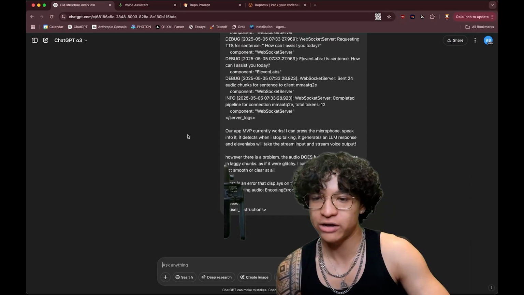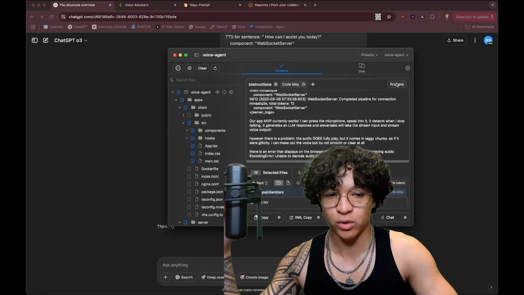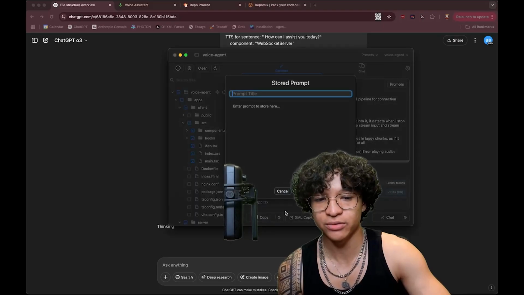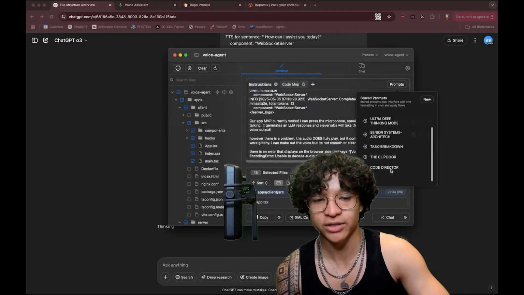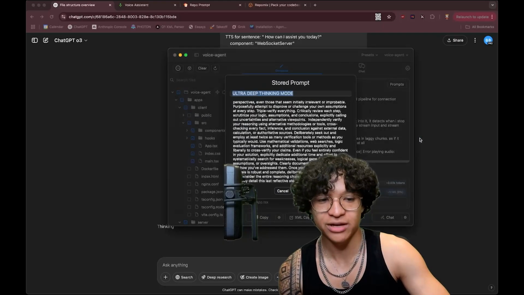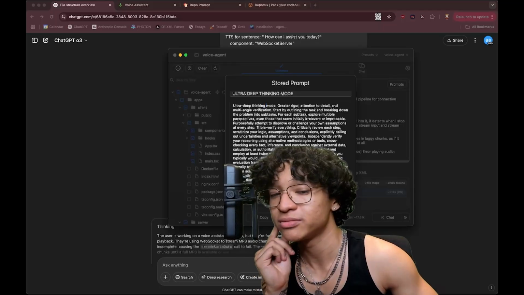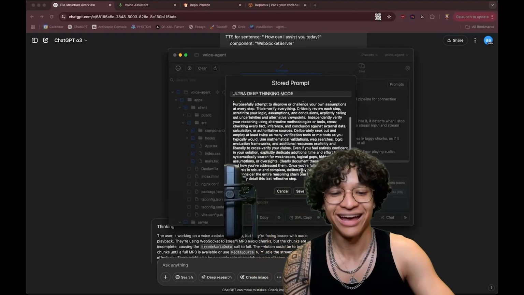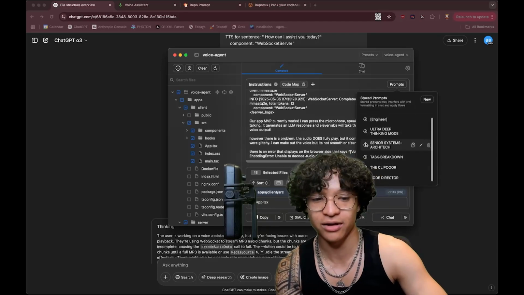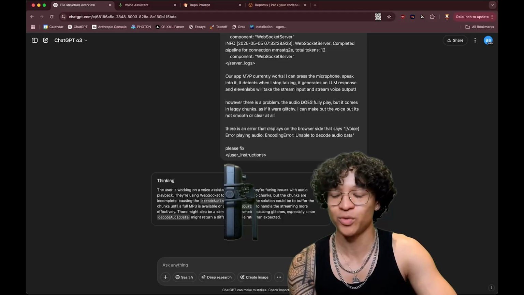Now we're going to wait for O3 to finish thinking. Repo prompt is cool. Little bonus while we're waiting: you could actually add custom prompts if you click new and type in prompts. I have one prompt that I really like that I save in here, which I'll also put in the description, called Ultra Deep Thinking Mode. This instructs O3 to ultra deep think, and it seems to work well most of the time. So I just naturally include that in a lot of prompts that I use. Anyways, it's thinking, it's going to solve our problem. We'll come back to it when it's done.